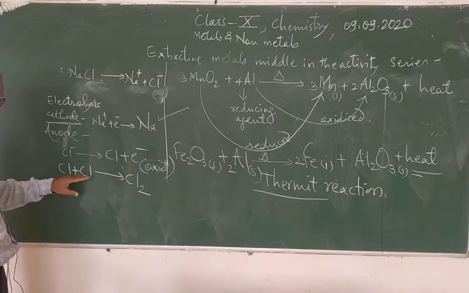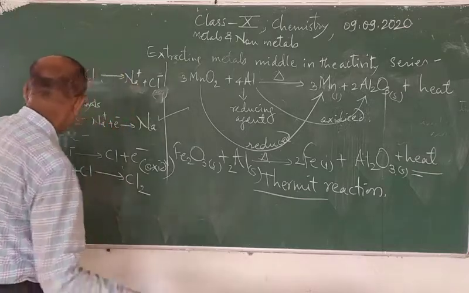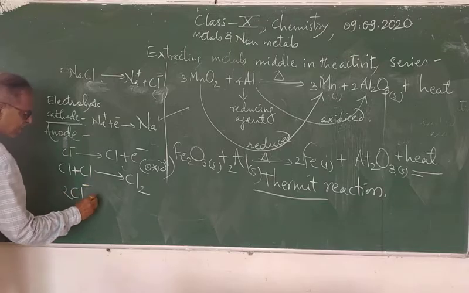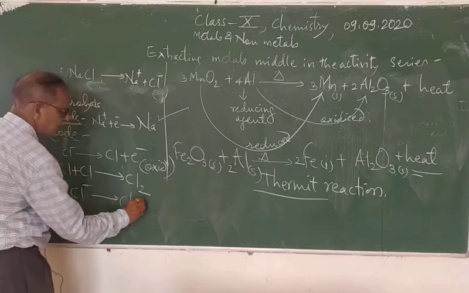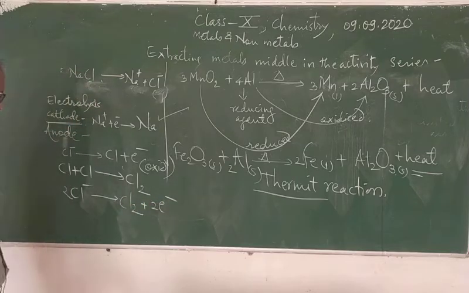Cl atom combines with Cl atom to form Cl2, or you can also write the reaction like this: 2Cl negative giving Cl2 plus 2 electrons. So in this way we can obtain it.